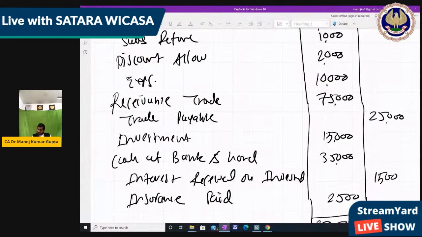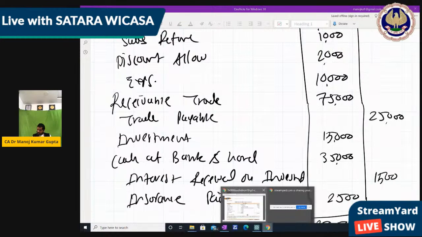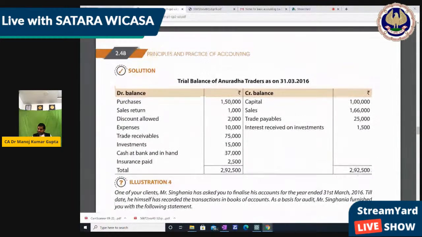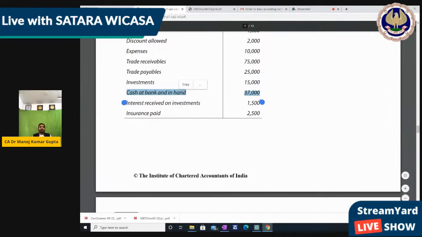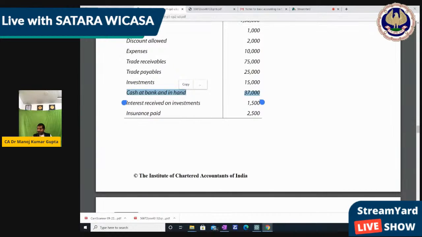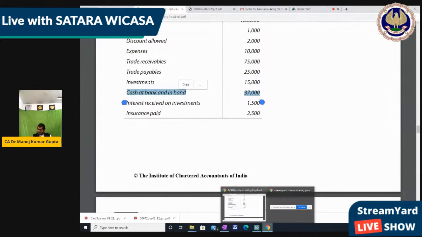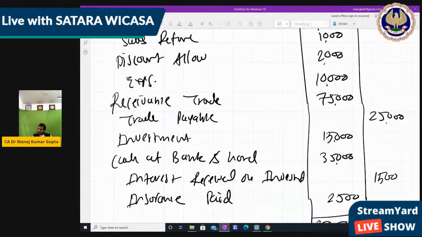This is 37,000. Cash at bank and hand. What are they given in the question? It's 37 or 35? Oh, it's 37,000. See, this is 37,000, which we have written as 35,000. So definitely our account will not tally. Understood? So we should also write 37,000. Otherwise, definitely the account will not tally.